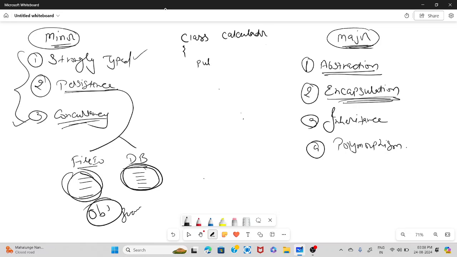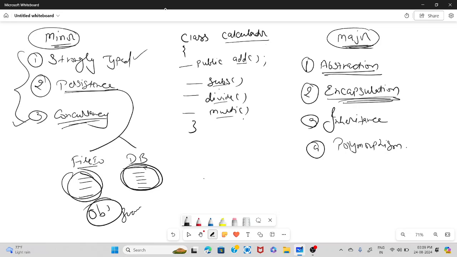which already has functions like add, then subtract, divide. I'm not writing the complete syntax. Once we start with the programming, then we will come to the syntax and all that. We are just focusing on the concepts part. And let's take multiplication. Suppose I have a class calculator which supports these four functionalities. I can add the numbers, subtract the numbers, divide the numbers, or multiply the numbers.